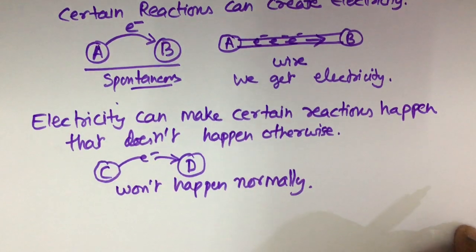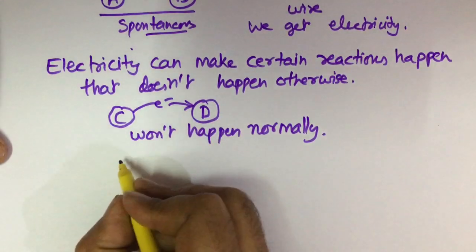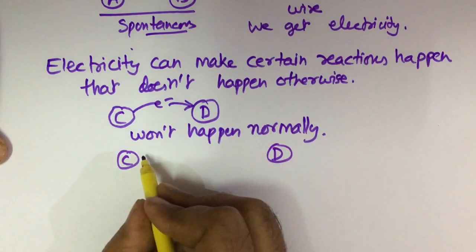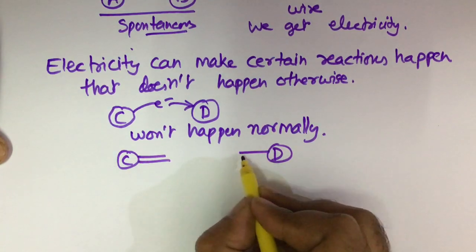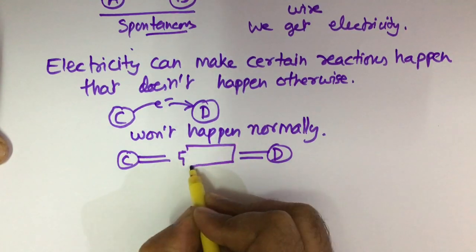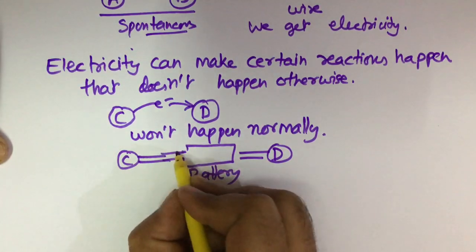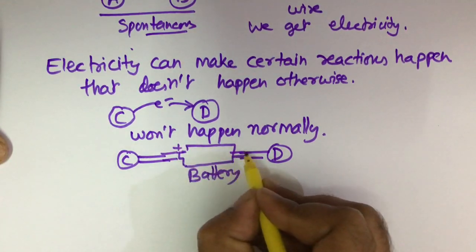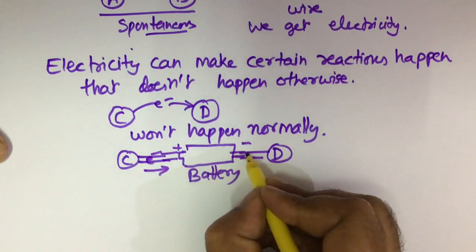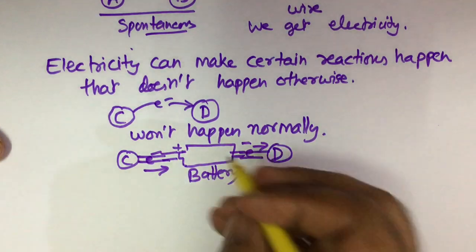Now what can we do to make the electron move from C to D? We can separate C and D, connect them through a wire, and between them add a battery. Now we can use the electricity of this battery to make the electron move from C to D. So what is the role of this battery?